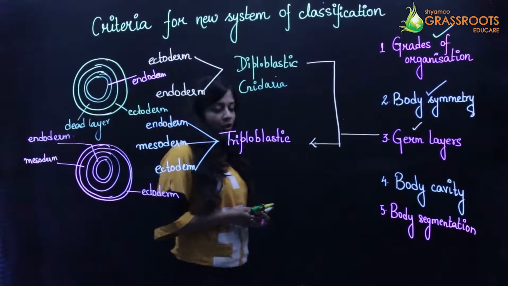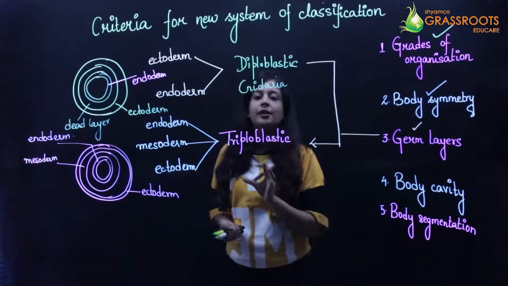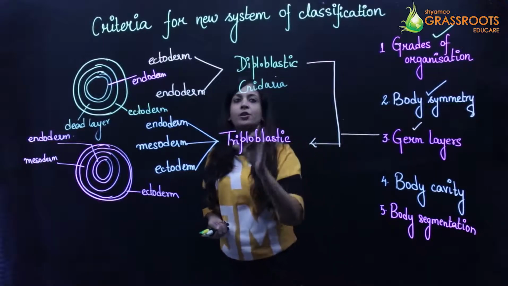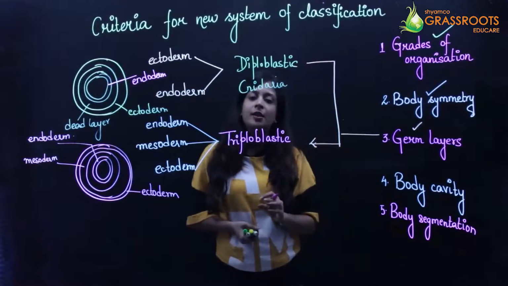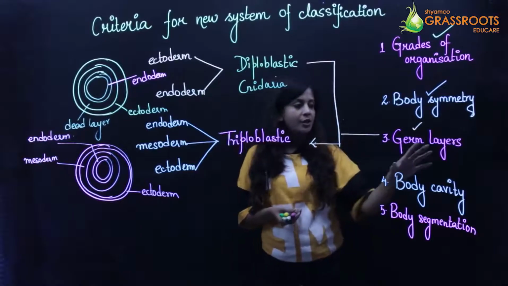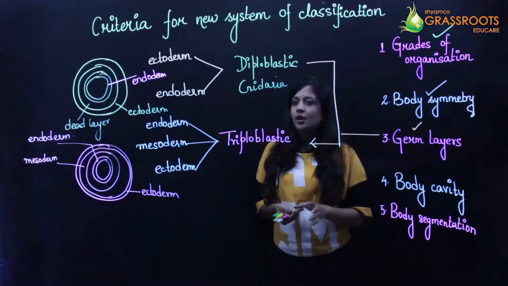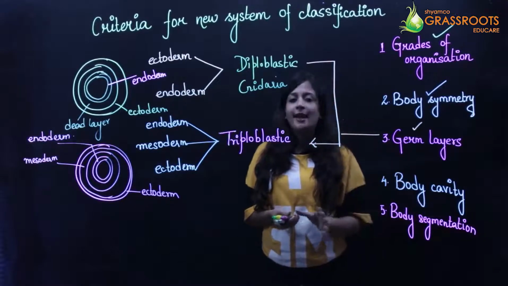So basically all those animals who are bilaterally symmetrical are triploblastic, and all those animals like, for example, जो starfish होते हैं, they are basically the diploblastic animals. Okay, so we have studied about the germ layers. Now the next criteria is your body cavity.